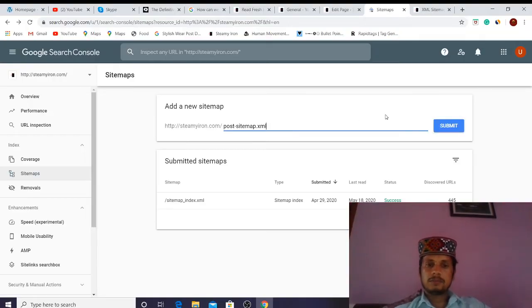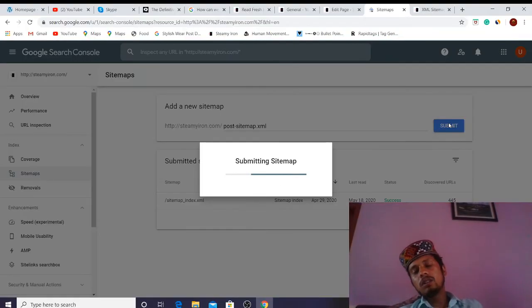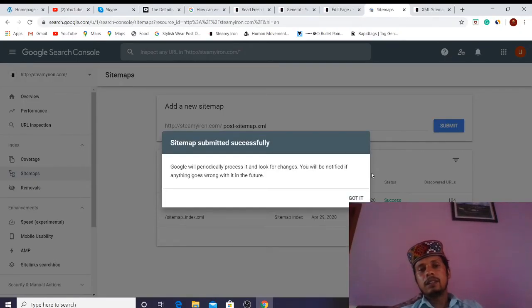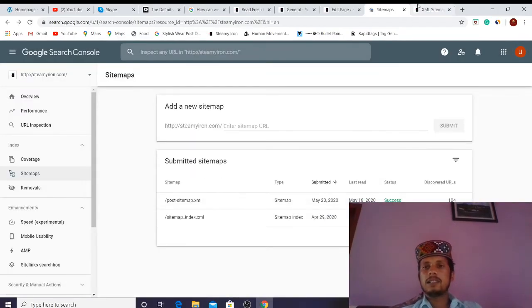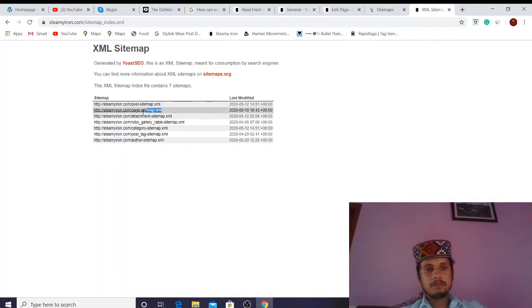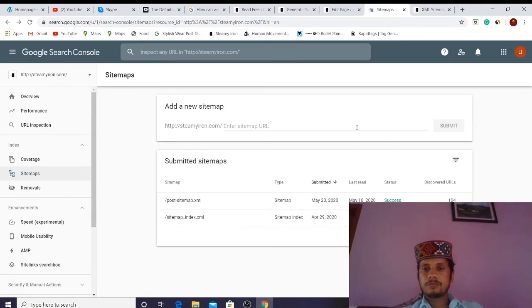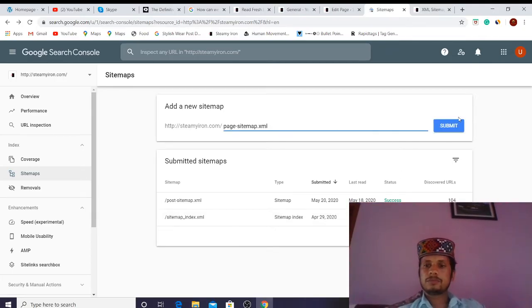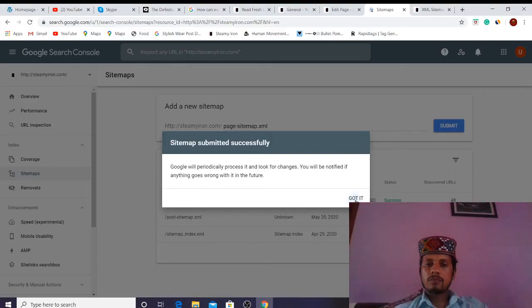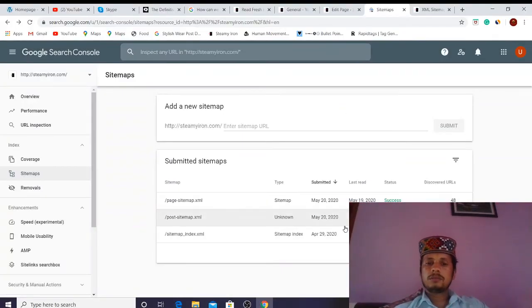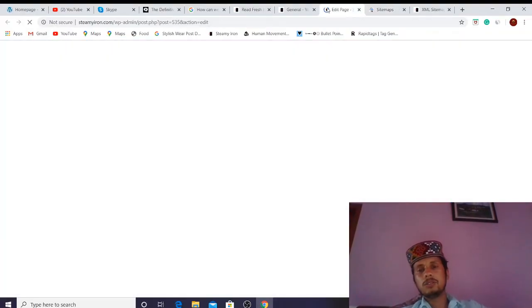Alright, enter sitemap URL. So post-sitemap.xml, all the posts and the titles. Alright, post-sitemap.xml. I have submitted my XML. Next is page-sitemap.xml. Control C and Control V. Alright, here we can see that it's showing unknown and one error. We are going to look into this also.